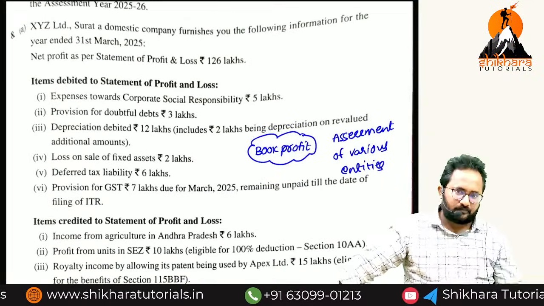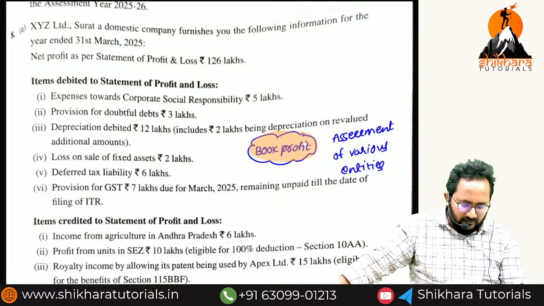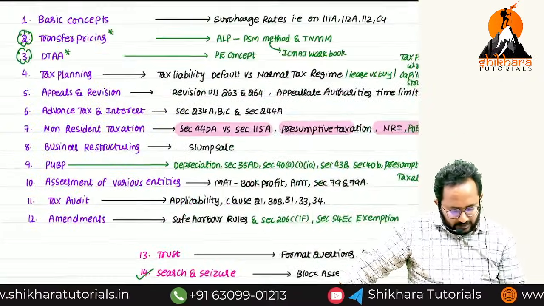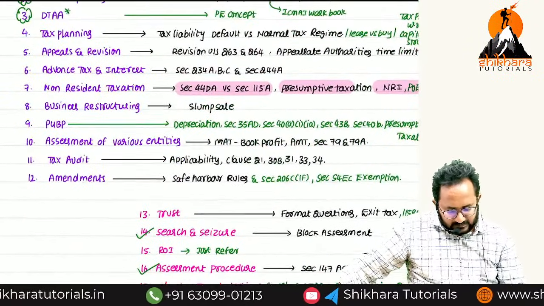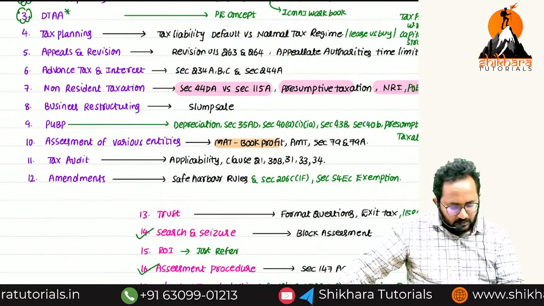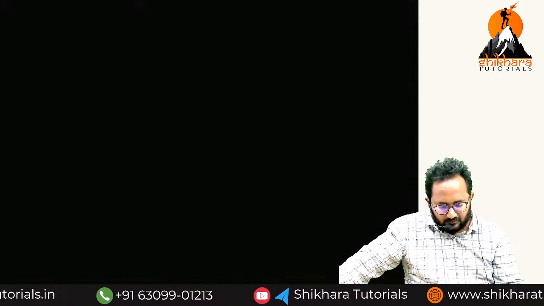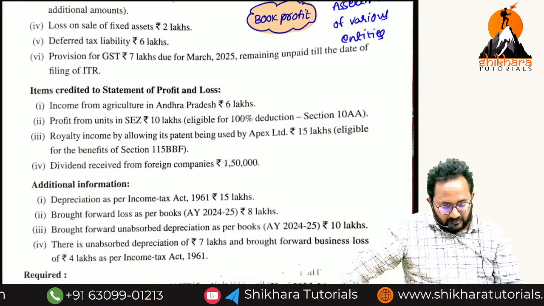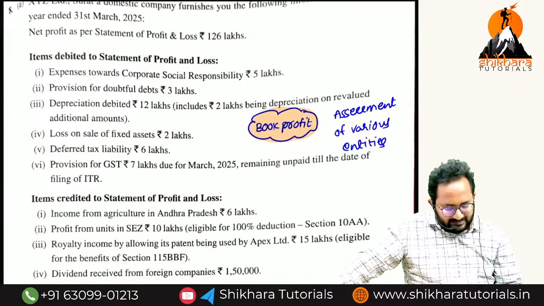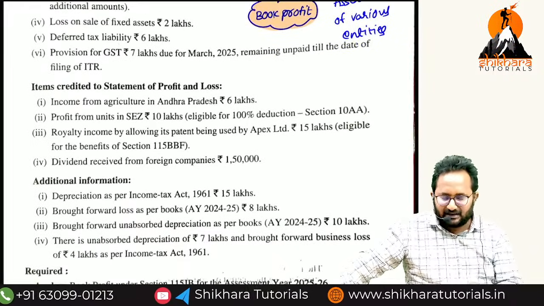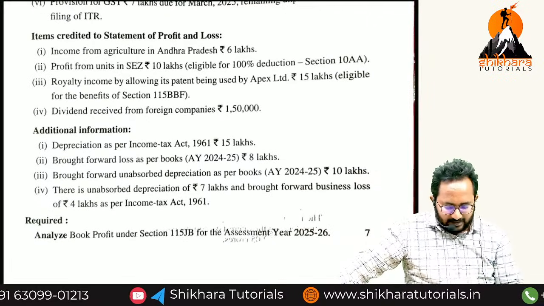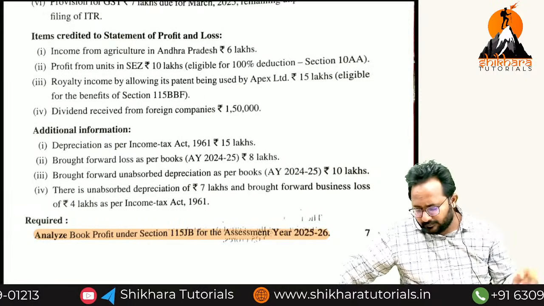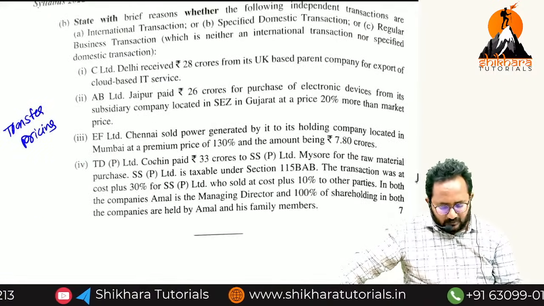Next, book profit. Coming to book profit, yesterday also I said, please do the book profit first. At least you have to check whether these things are all done or not. MAT, that is on book profit. Simple, if you know section 115JB, Explanation 1 to section 115JB, it is easy to write these adjustments within nearly 15 to 20 minutes. You can complete this and get an accurate answer. If 1 or 2 adjustments are missed, no problem.